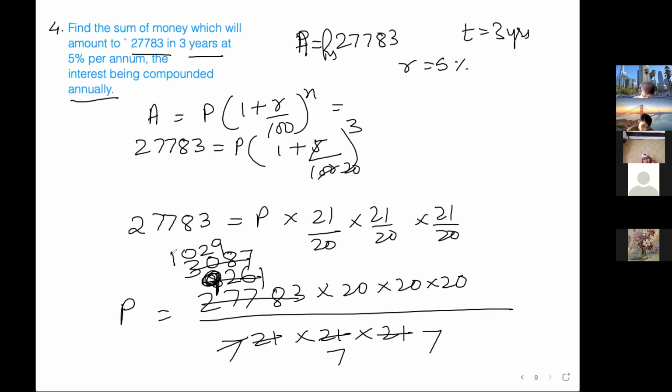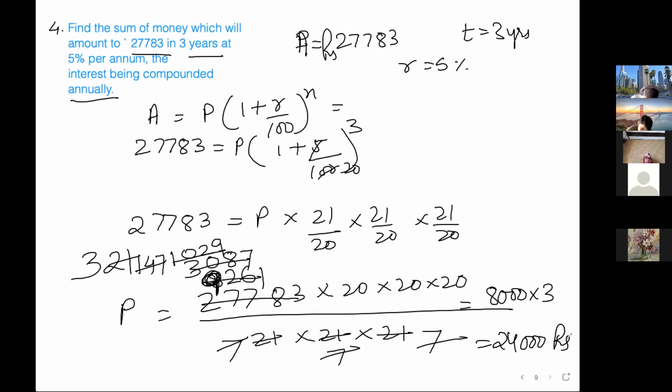Let us see whether it goes by 7 or not. 7 1s are 7, 3 left. 28, 4 left. 7 7s are 49. Still it will go by 7. 7 2s are 14, 7 1s are 7. Still it will go by 7. 7 3s are 21. So in the answer we get 2 2s are 4, 2 4s are 8. 8,000 into 3, which is 24,000 rupees. Okay, so principal is 24,000 rupees.